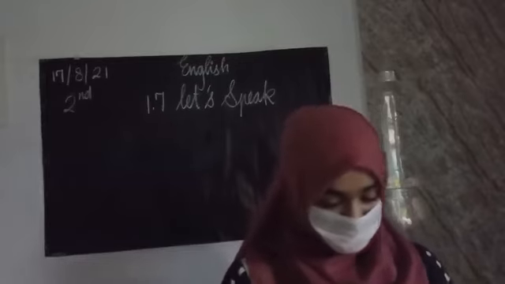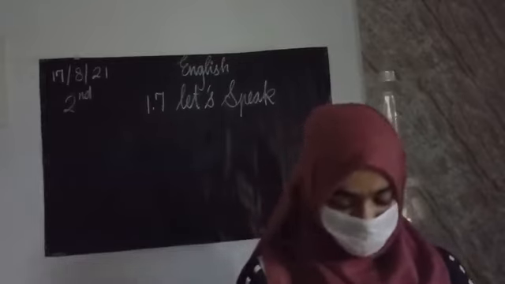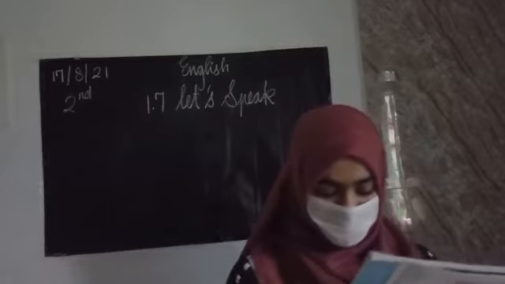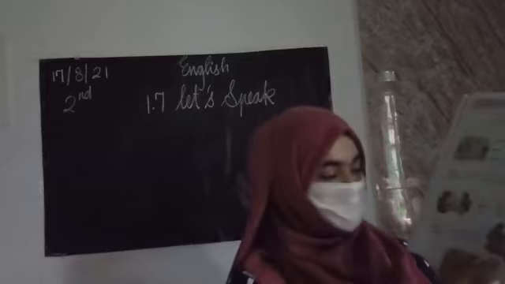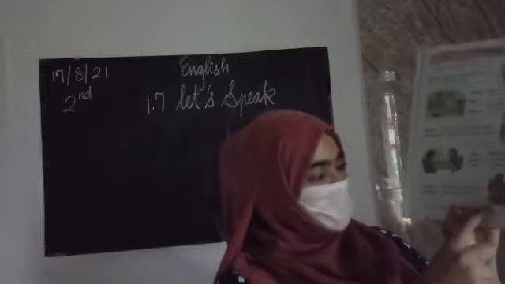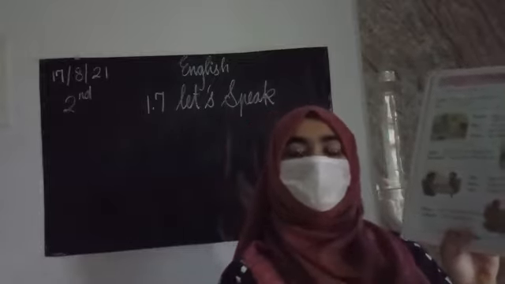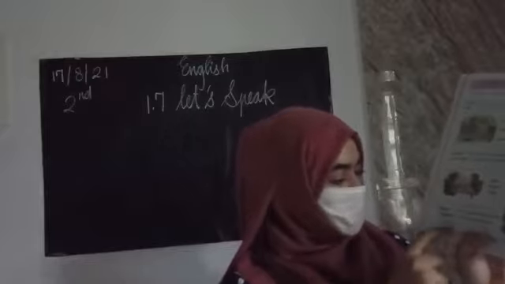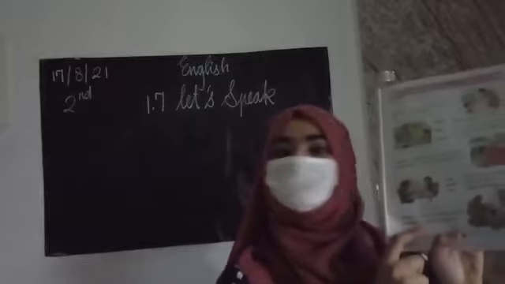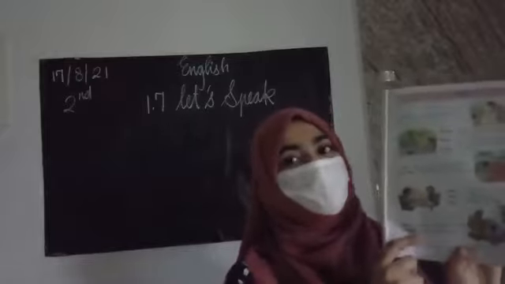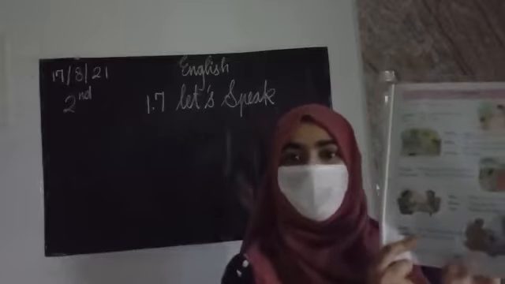So see the next conversation. Sham: "May I pluck those flowers?" Gardener: "Sorry, you may not." So see the conversation between a boy and a gardener. What is the boy asking about? To pluck the flower means to take out the flowers from the plant. So the gardener is saying what? "Sorry, you may not." So he is not allowing him to pluck the flower. Okay.